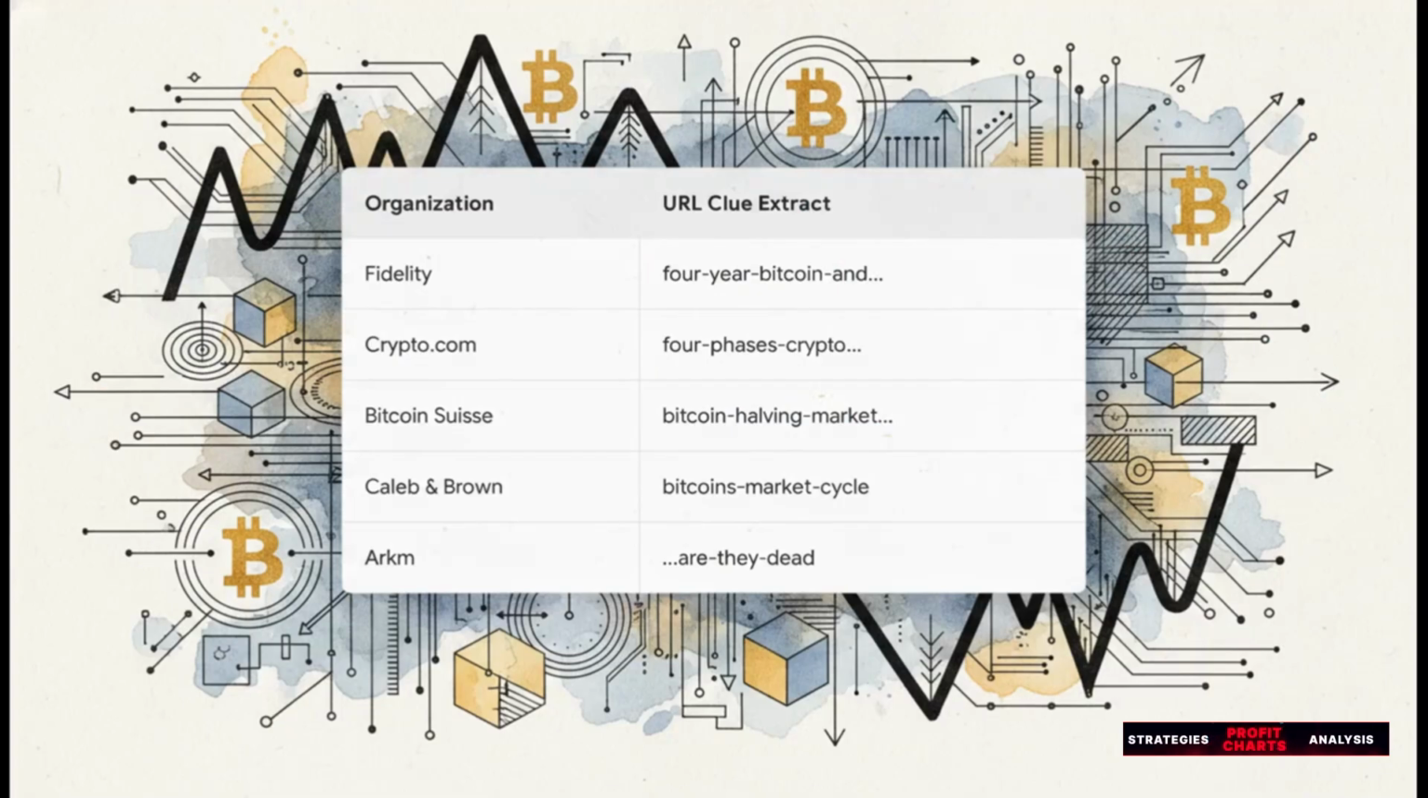Now, here's where it gets really interesting. By mapping out the destination organizations against those unreachable URL slugs, a crystal clear pattern emerges. Just look at the heavy hitters we were trying to access. We've got Fidelity, an absolute titan of traditional finance, Crypto.com, a massive exchange, Bitcoin Swiss, Caleb and Brown, ARK, a highly specialized research firm. Without reading a single actual paragraph of their reports, these web addresses reveal they are all analyzing the exact same phenomenon.